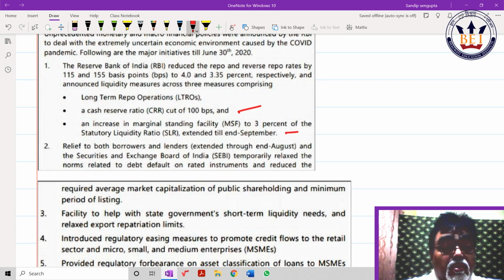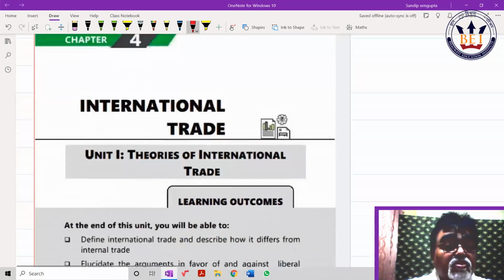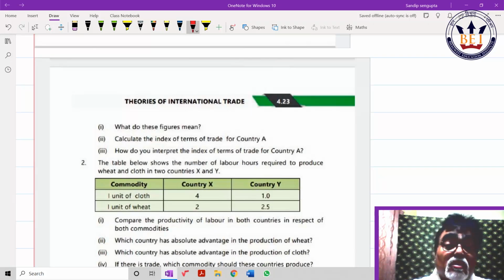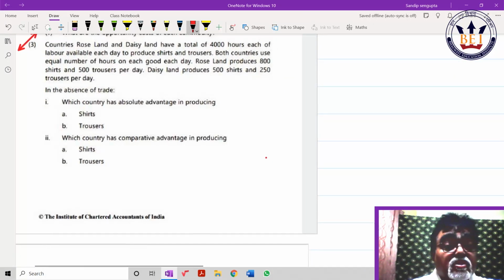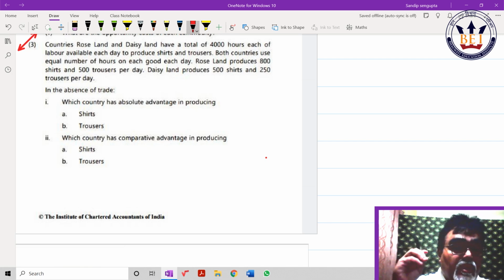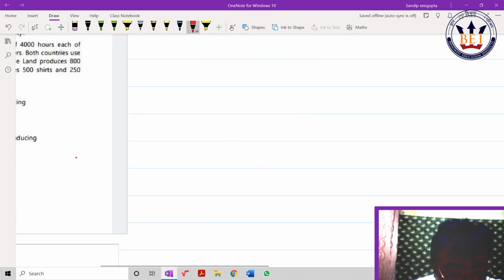Okay, international trade, chapter 4. One interesting sum they have given, a new sum. This is on absolute advantage and comparative advantage. So these are the sums. I showed you always, my principle is I have to read the sum carefully. What is the nutshell? I have to take care of that. So let me help you with that. Question number 6, good. First I have to take a table.